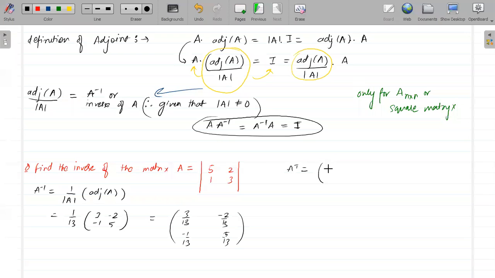Transpose of A is 5 2 1 3, right? A different value, different matrices. Adjoint of A is this thing, so again different, right? So all these three things are different. Adjoint of A is different, then inverse, and transpose is different. Understood, everyone? Okay, I hope this one is clear. Yes, very good. It's a very simple concept. Till now, very simple concept, right?